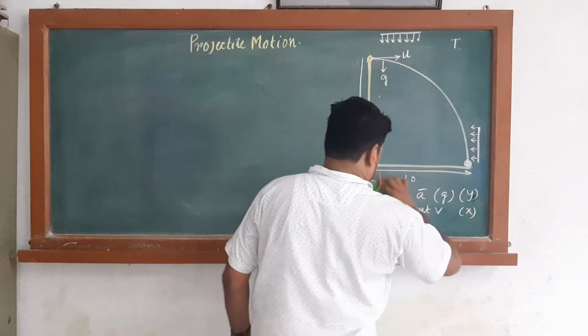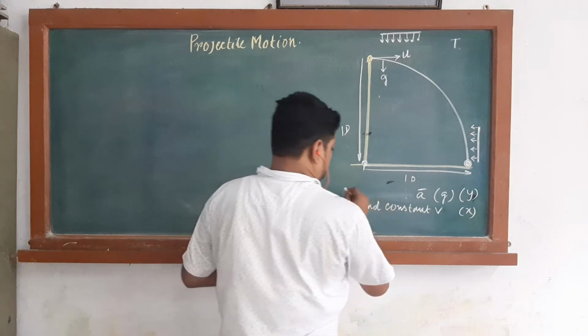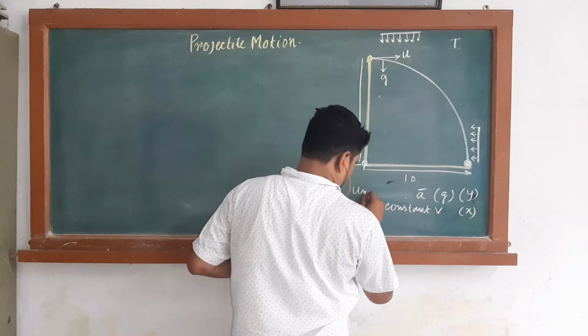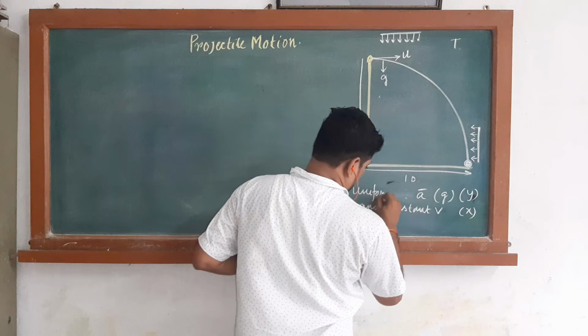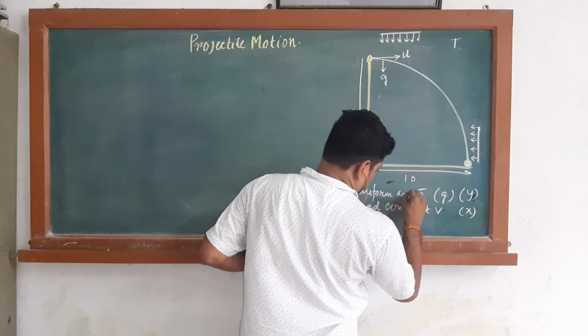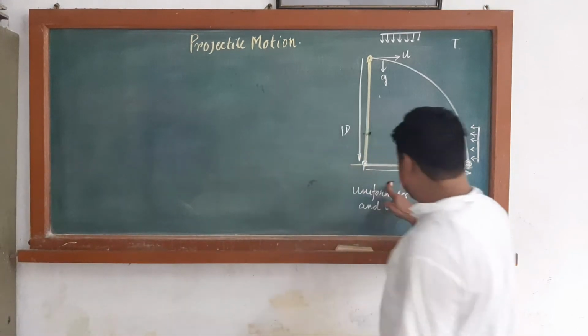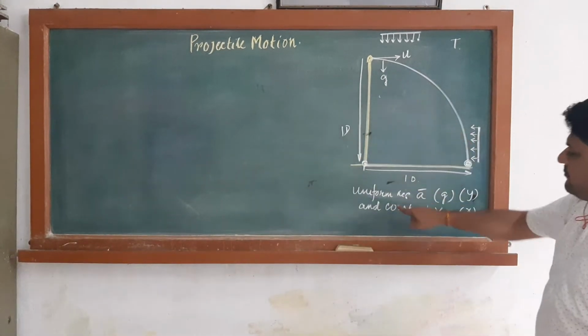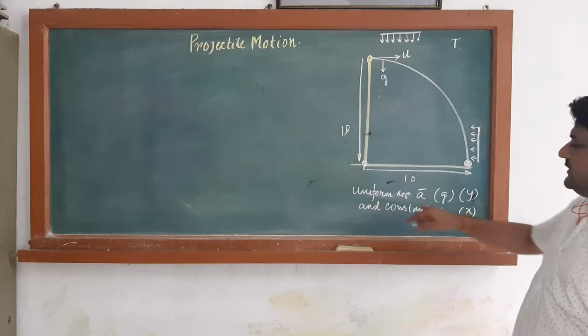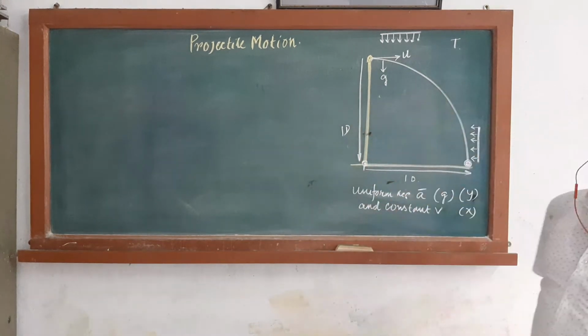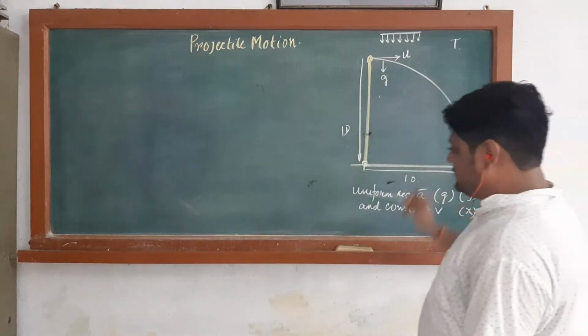You can write the term uniform acceleration instead of constant acceleration. Okay, so the acceleration of projectile motion is uniform and the velocity in the x direction is constant for a projectile motion. This motion is called the projectile motion.